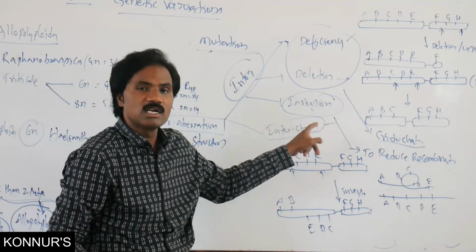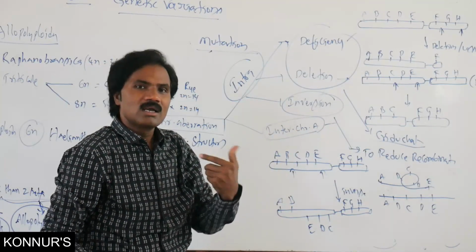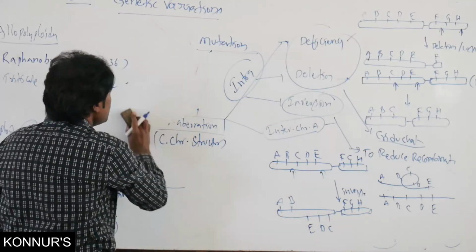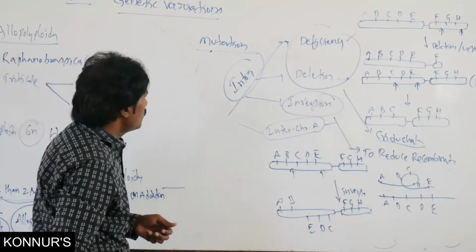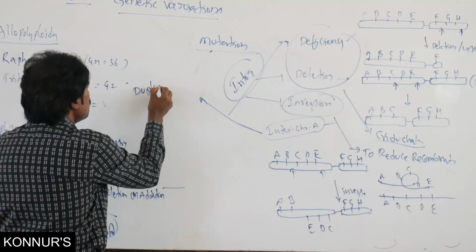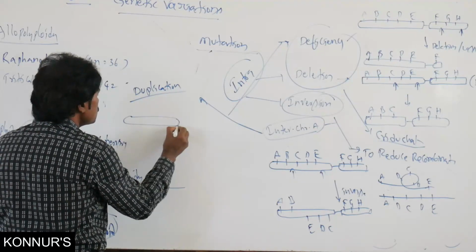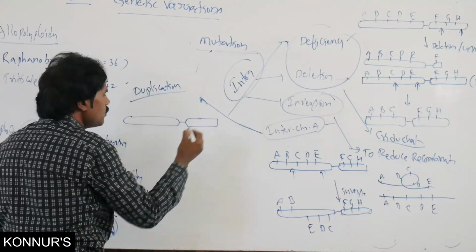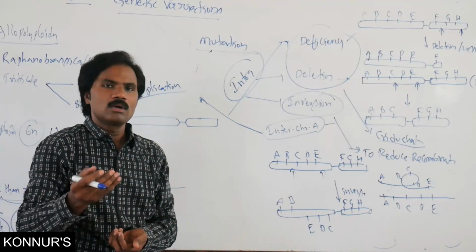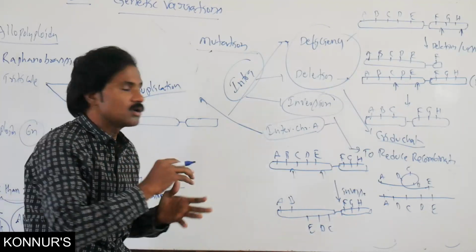That is related to interchromosomal aberration, either duplication or translocation. In duplication, one or more segments of the genome increase on that chromosome.